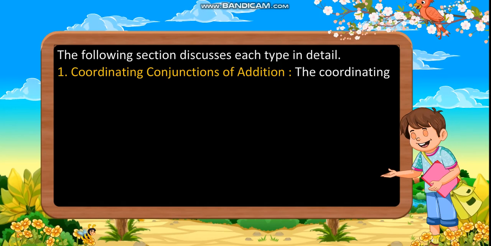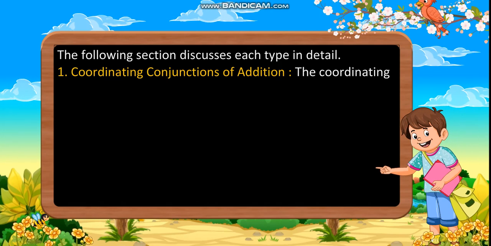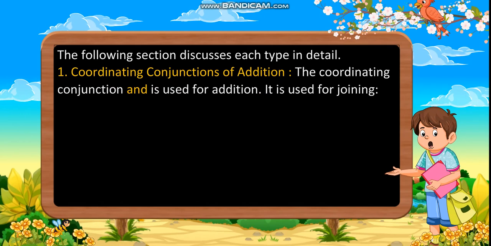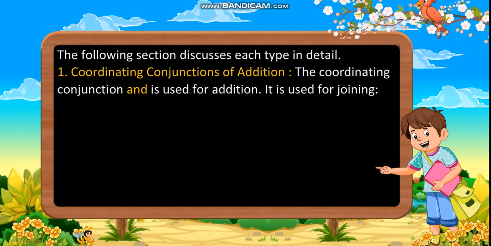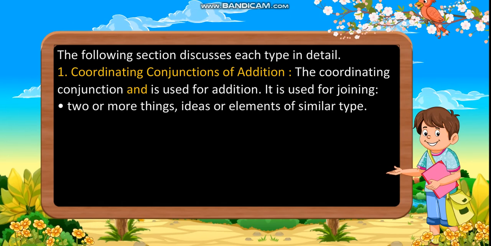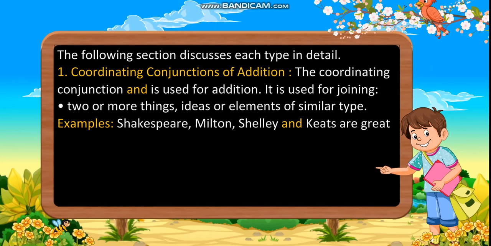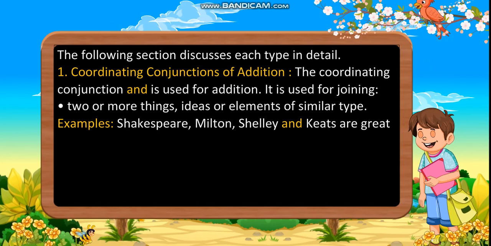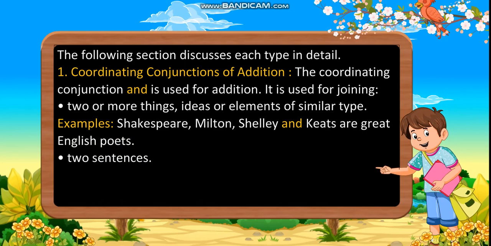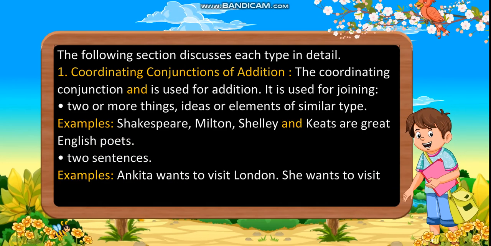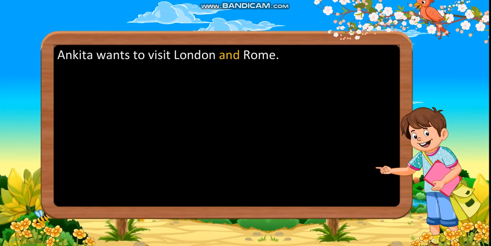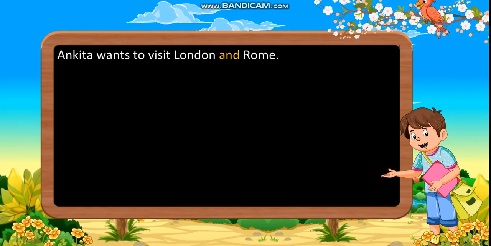First, coordinating conjunctions of addition. The coordinating conjunction and is used for addition. It is used for joining two or more things, ideas, or elements of similar type. Examples: Shakespeare, Milton, Shelley, and Keats are great English poets. Two sentences: Ankita wants to visit London. She wants to visit Rome too. Ankita wants to visit London and Rome too.